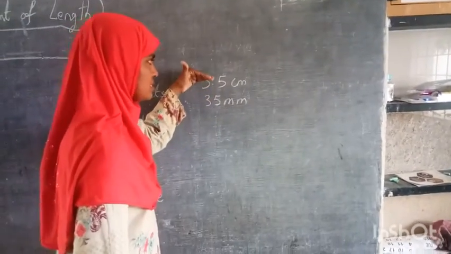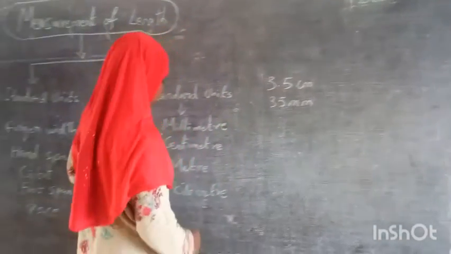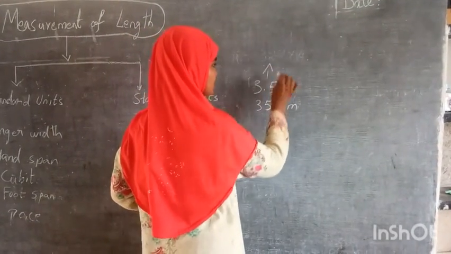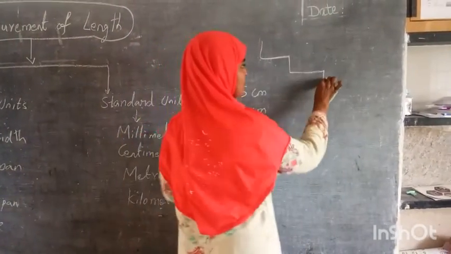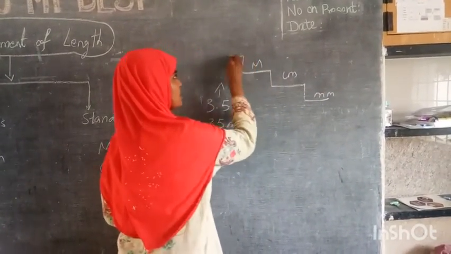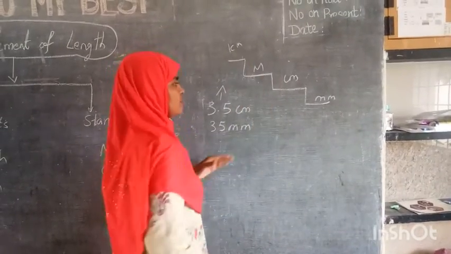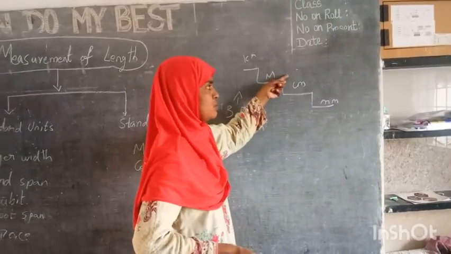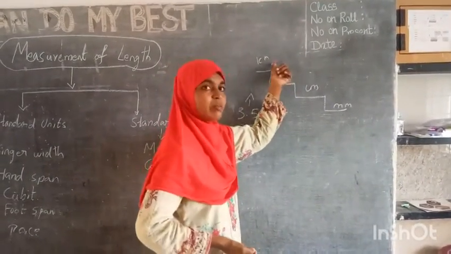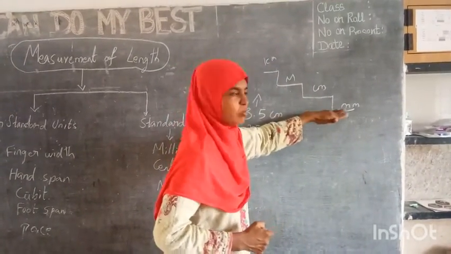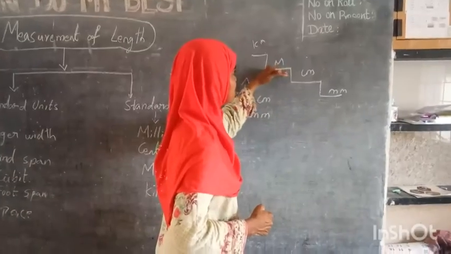Right? Millimeter is the smaller unit. Centimeter is bigger than the millimeter. Then the meter comes. Meter is more than this. Like this, step by step you can have it. Millimeter, centimeter, meter, kilometer. But actually in between you get more. That you will study in the next class. After the centimeter you will get decimeter, then meter, then hectometer, then kilometer. That you will understand in the next classes. Right? This you have to know. Millimeter is the smaller one, then centimeter, meter, kilometer.